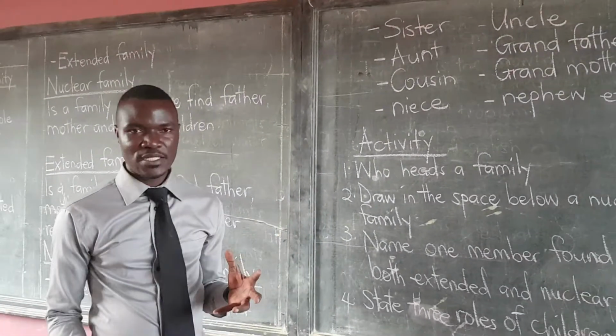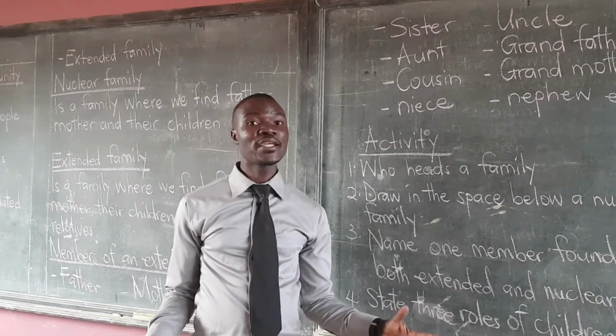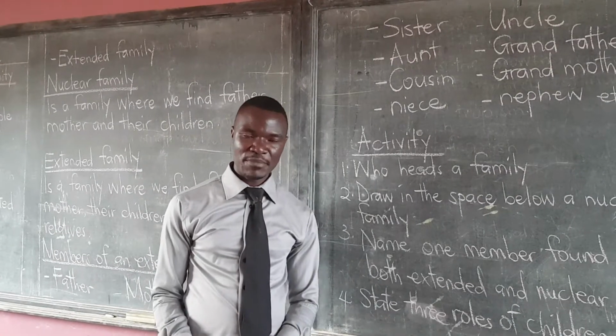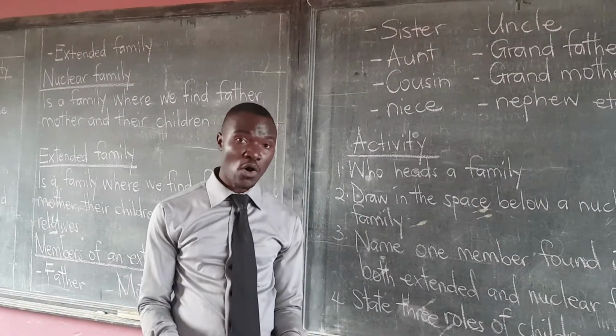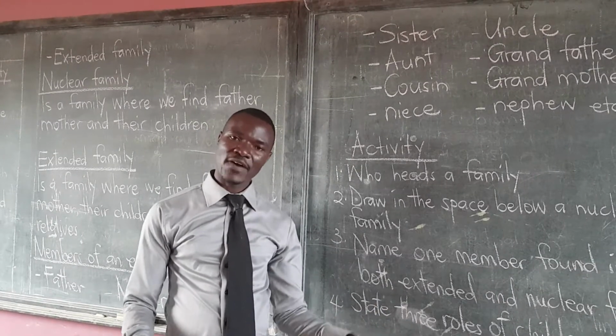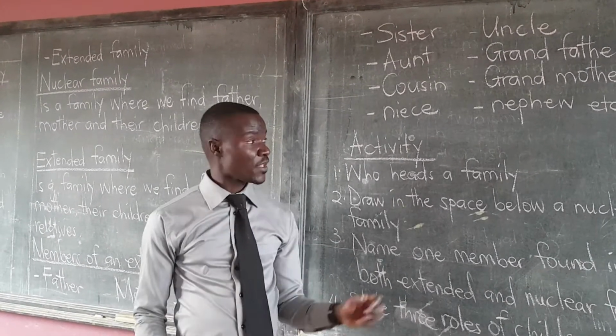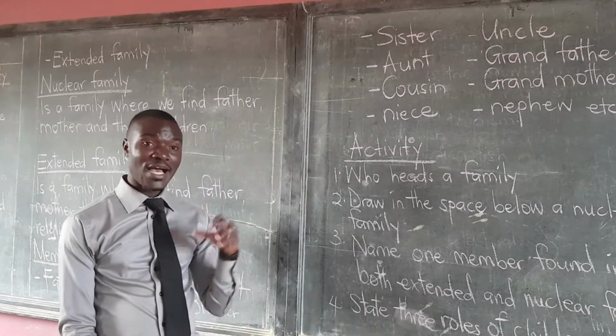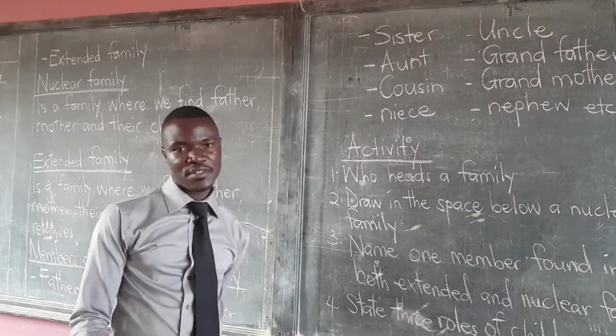So, in other words, an extended family is bigger than a nuclear family. A nuclear family is small because it has only two to three categories of people: the father, the mother, and the children. This one has those three, and it has the rest of the relatives.